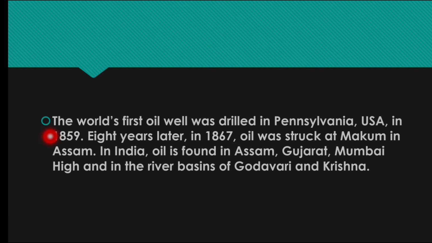The first oil well was drilled in Pennsylvania, U.S.A. in 1859. Eight years later, in 1867, oil was struck at Makum in Assam. In India, oil is found in Assam, Gujarat, Mumbai, and in the river basins of Godavari and Krishna.